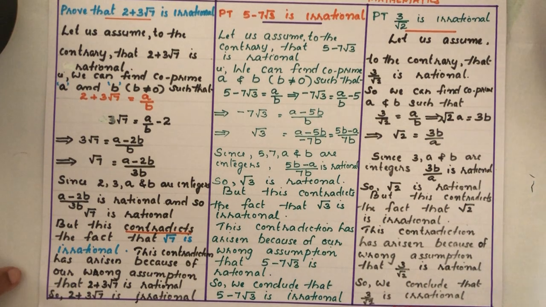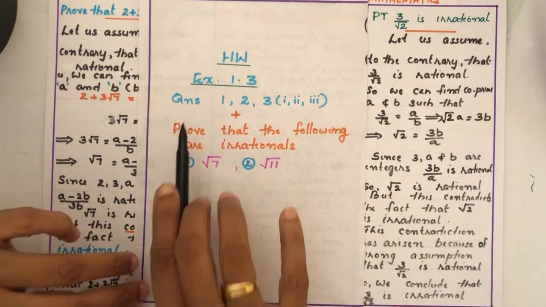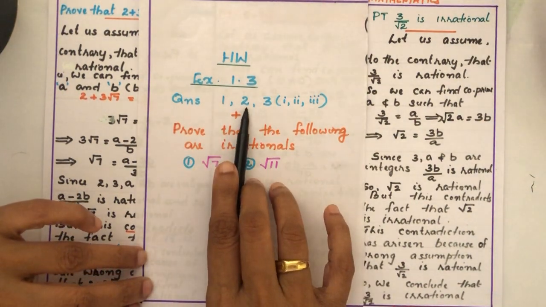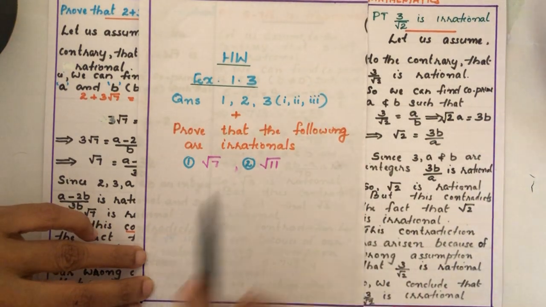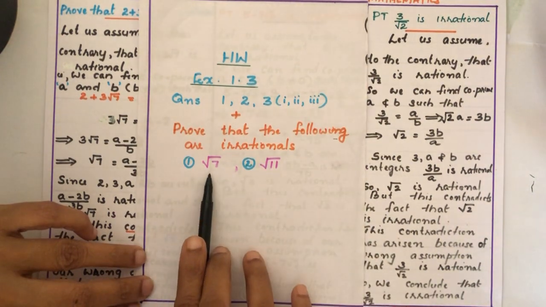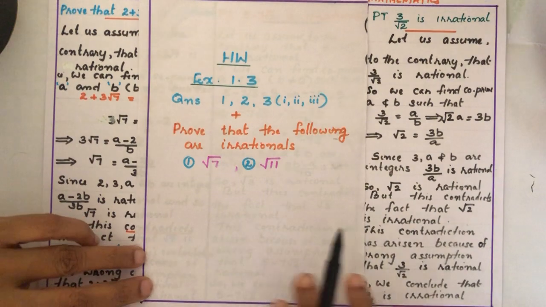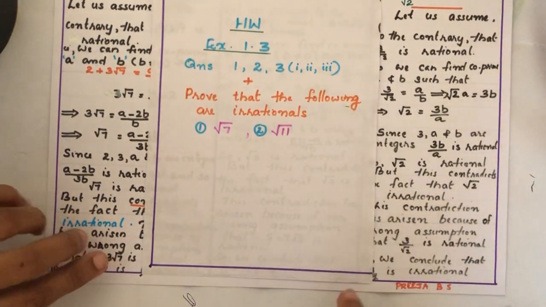Okay, children? Now one assignment I gave. Let me see how many of you can write that assignment. Then homework from this section: Exercise 1.3, question number 1, question number 2 and question number 3. There are 3 questions. Then prove that the following are irrational. Just like root 2, root 3, you have to write these 2 numbers also. Okay, children? Thank you.